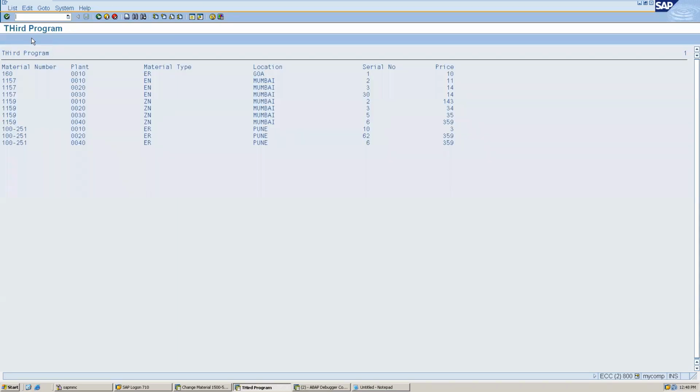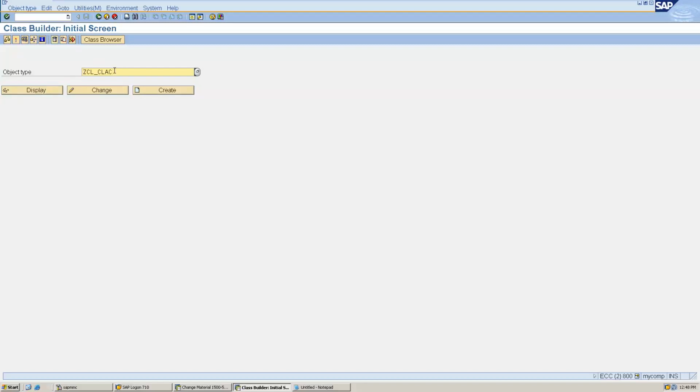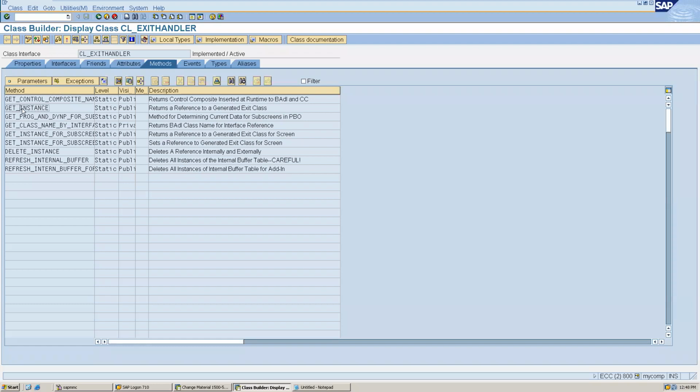Now let's quickly see how we can create a BAdI. Find a BAdI and implement a BAdI. As I said, a BAdI is nothing but based on OOPS. So it is calling one of the functions to create an object. Whenever any BAdI in the system is getting called, it is calling this particular class to create its instance of the program. So it is CL_EXIT_HANDLER, maybe. And this get_instance is the function which is getting called.